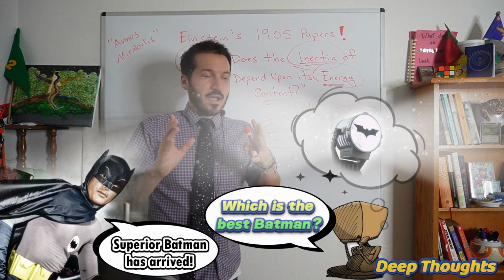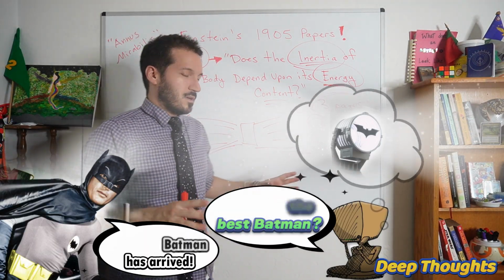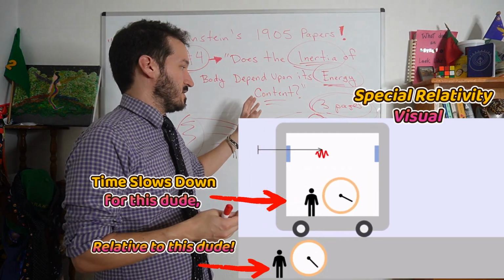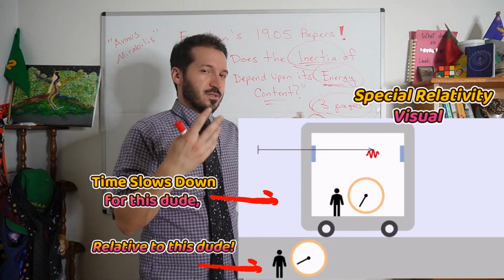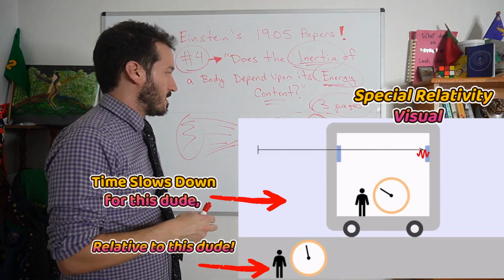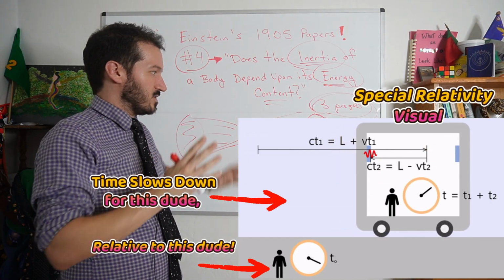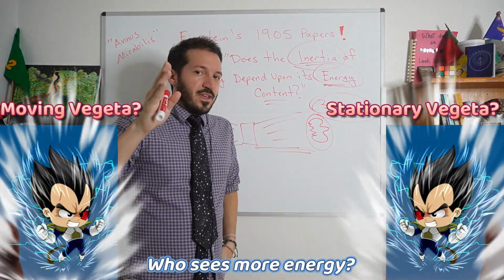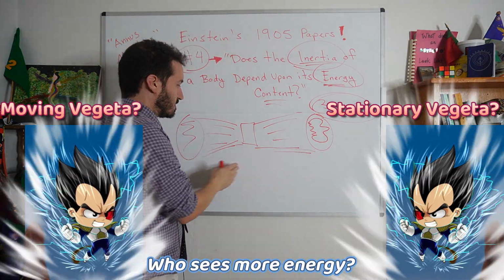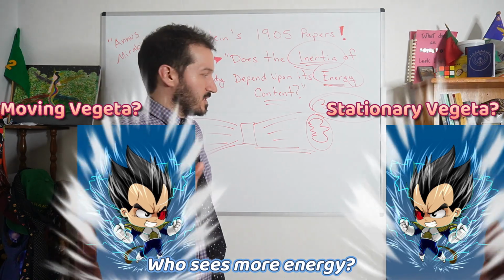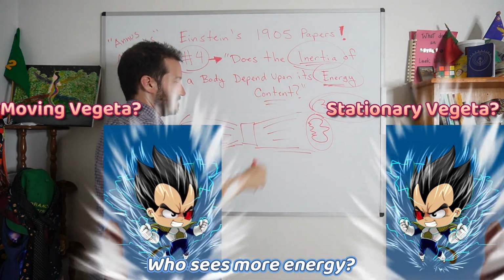Now, using the principles of relativity, which he first formulated in his previous paper, and which have also been around for a long time in science, he used relativity from his 3rd paper, those big ideas, to ask: would the energy content of these 2 beams of light be the same for different observers? That's what he's asking here when he talks about inertia and energy.